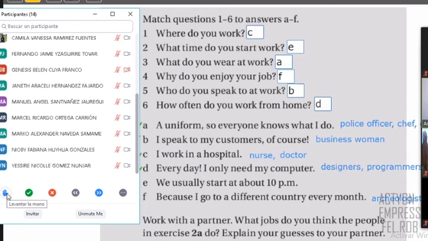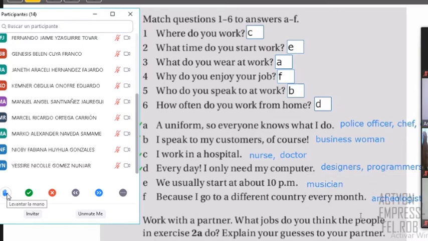And I need other volunteers maybe for letter E, right? It says, we usually start about 10 p.m. What jobs do you think start at this time, 10 p.m. at night? Possible ideas? Musician. Musician, that's fine, very good, right? You know, well, now is different in this time, but usually, normally, yes, musician, right? Very good. Musician can be possible.